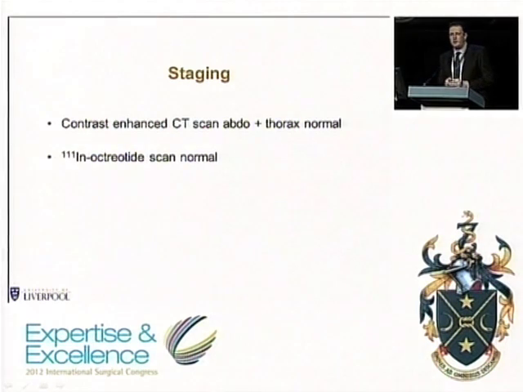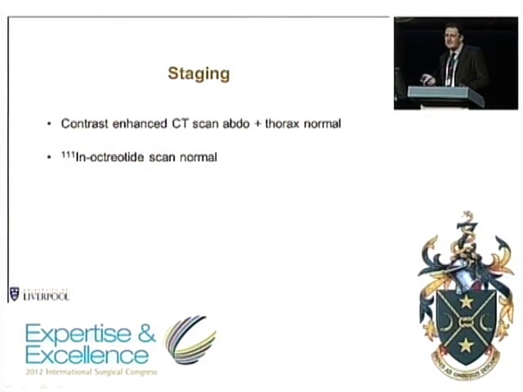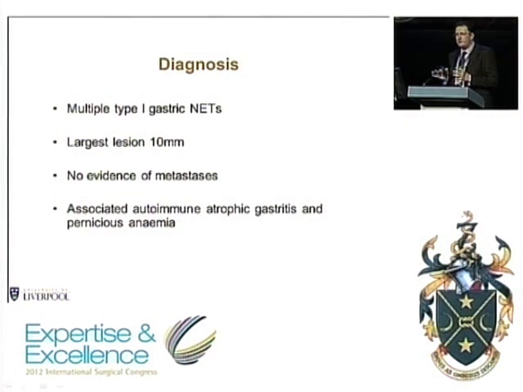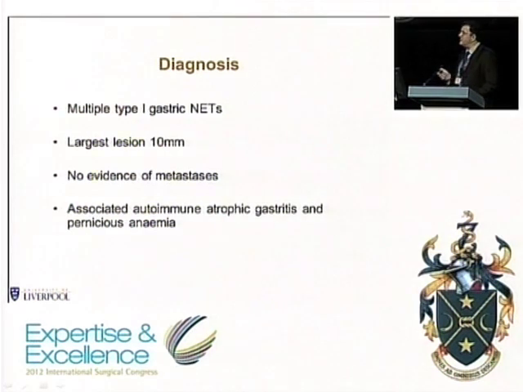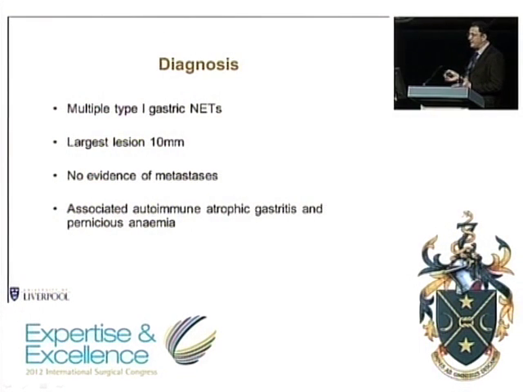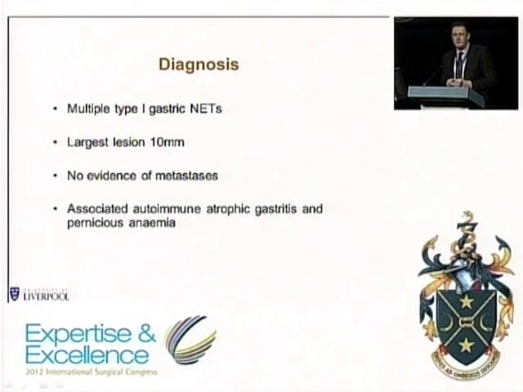She underwent some staging investigations, and as is typical in this patient group, they were normal. So a CT scan was negative, no evidence of metastatic spread, and an octreotide scan was normal. So the diagnosis following relatively straightforward investigations is relatively easy to make. She had multiple type 1 gastric neuroendocrine tumours, the largest measuring 1 centimetre in size. There was no metastatic spread, and she had some associated pernicious anemia, which obviously needed replacement therapy.